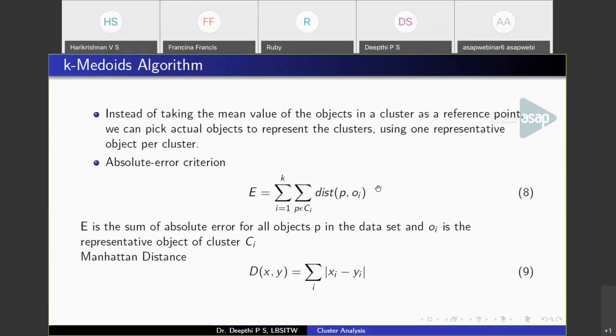In each iteration of k-means, we calculate the mean of the data points and find the new centroid. But here, we will be picking an actual data object itself and taking it as the new centroid. The distance we are considering here is the absolute distance, that is the Manhattan distance, |xi minus yi|.